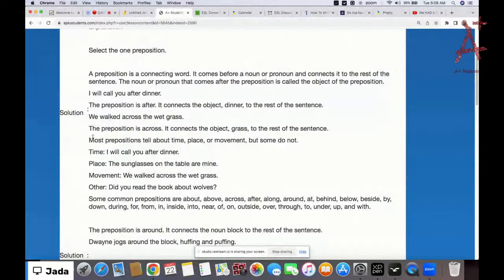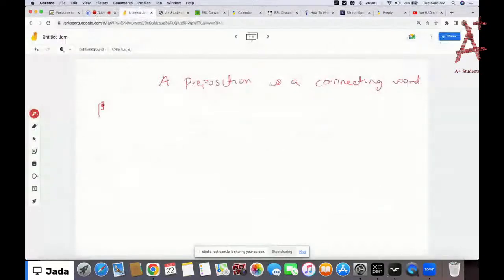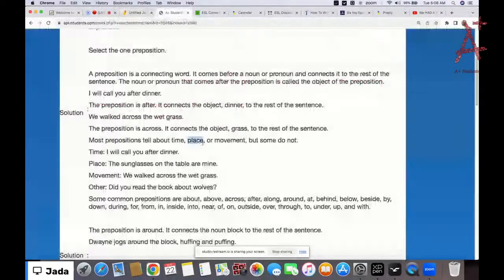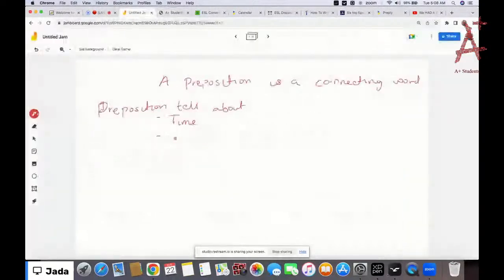Okay, so now we have that most prepositions tell about time, place, or movement, but some do not. Prepositions tell about time. What else does it tell us about? It tells us about place or movement. Okay, so time, place, and then movements.